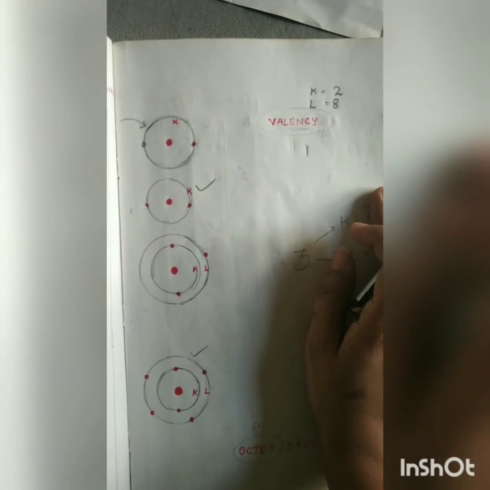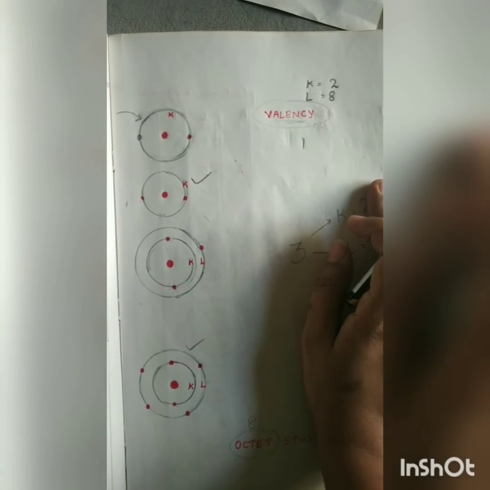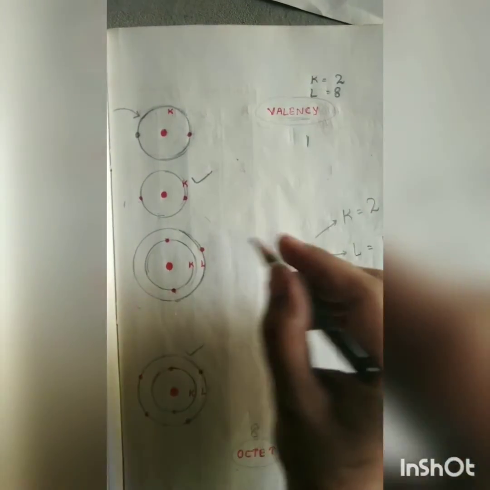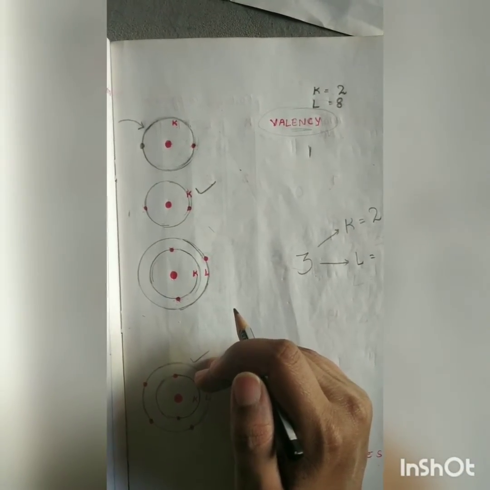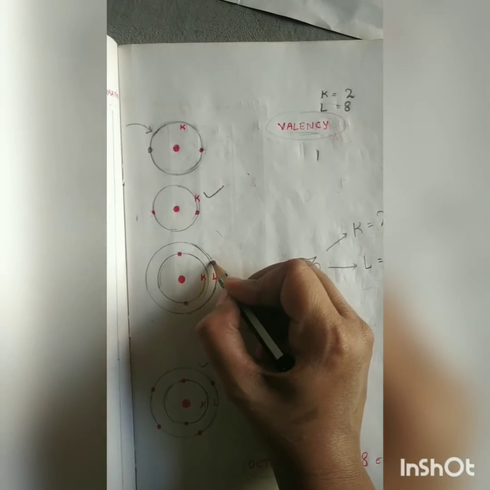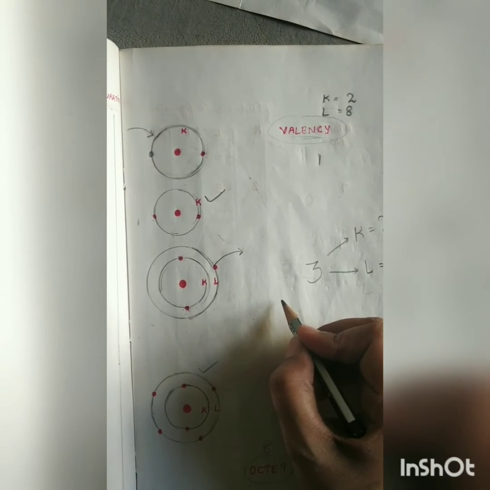So now lithium has to find some better option where less energy is required. So it has a better option. Instead of gaining 7 electrons, which needs lots of energy, it can better lose its 1 electron which is present in L shell.